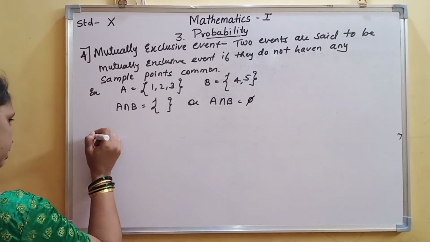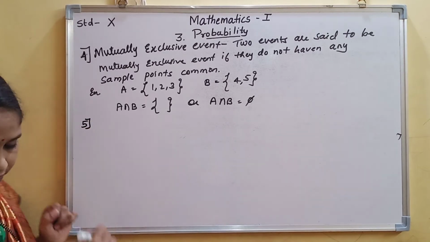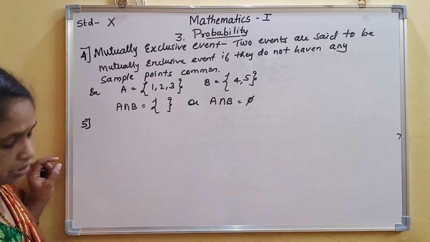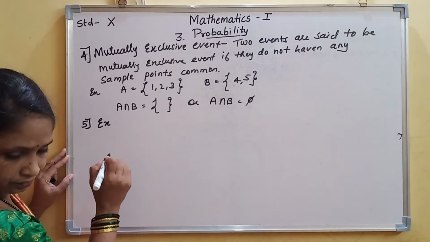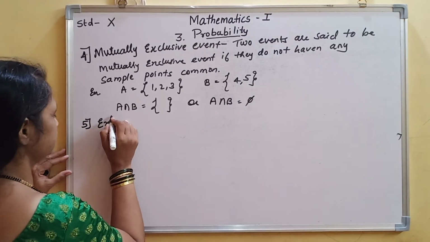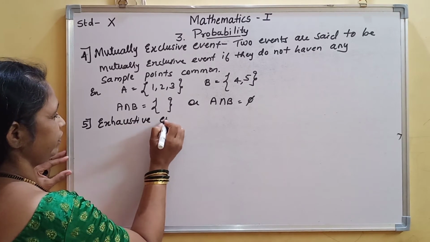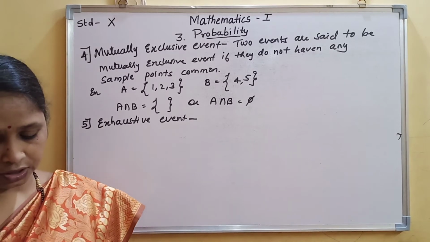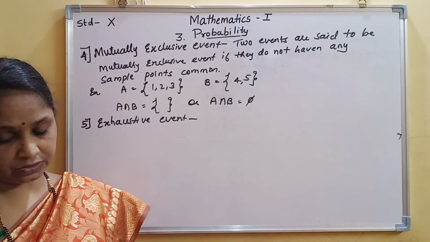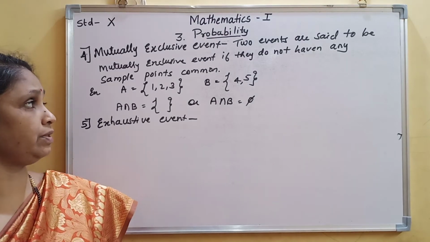Okay, now the next type of event we have to see, the fifth one, is the exhaustive event. Now what is an exhaustive event? Two events are said to be exhaustive events if their union is the sample space.